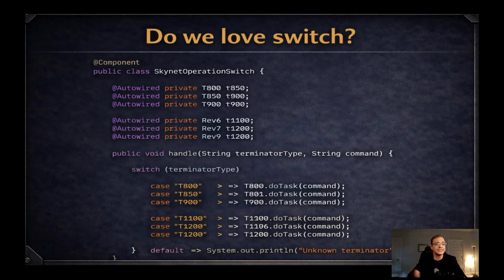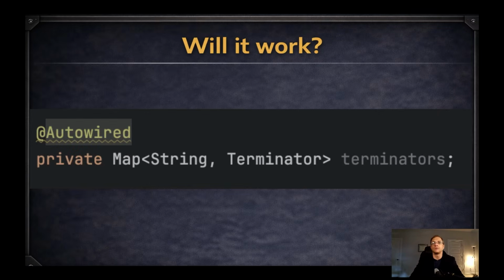For example, here we can see that we have some handle method which should run a different task on a different terminator object according to the command. So it has a lot of different cases. Each additional case is not only a case, it's an additional injection. So it's against the open-closed principle. I need to change my code every time, and even in two places, not only the cases but the autowired fields. Okay, so what can happen here? Do you think it will work?